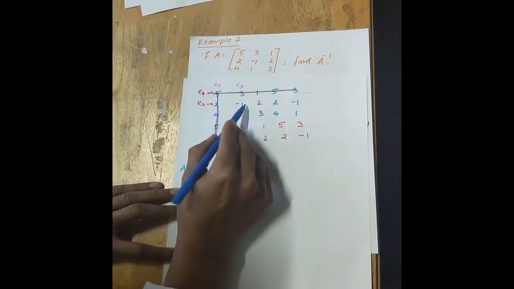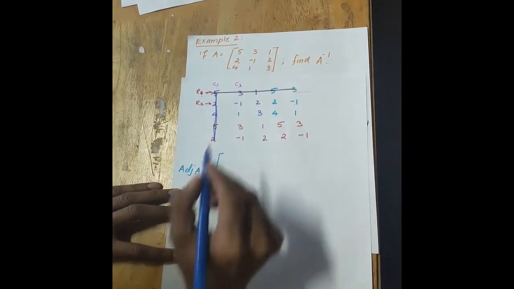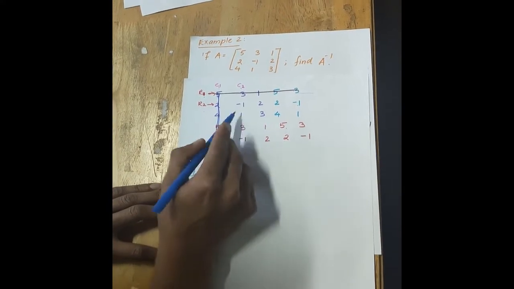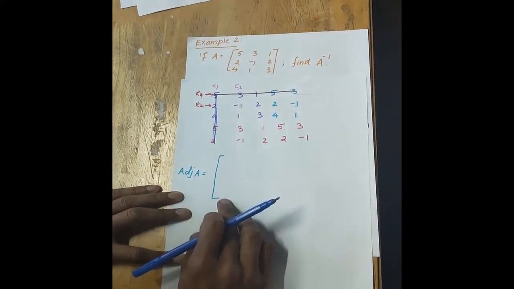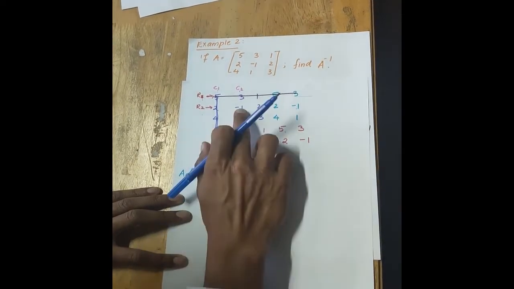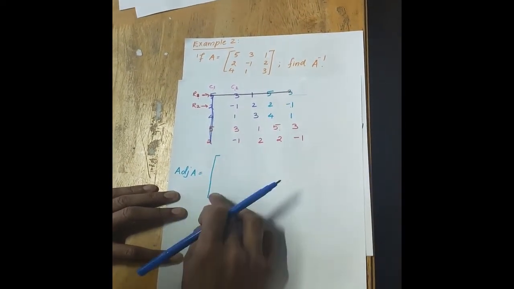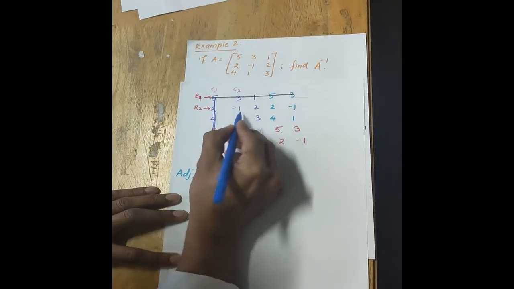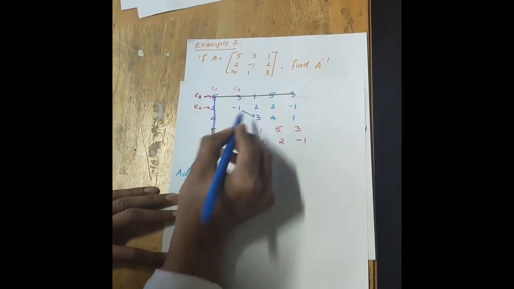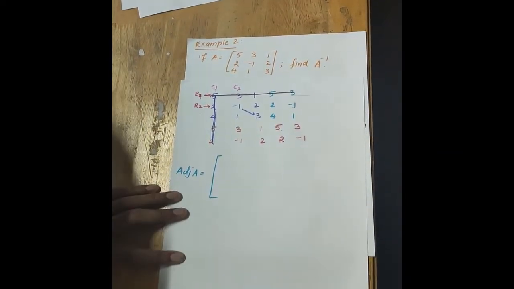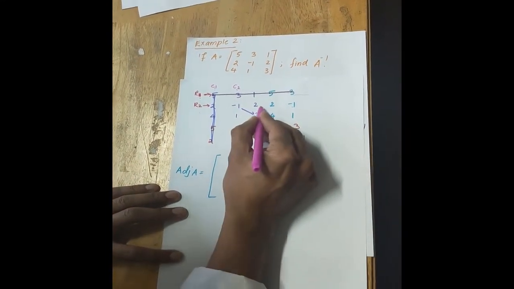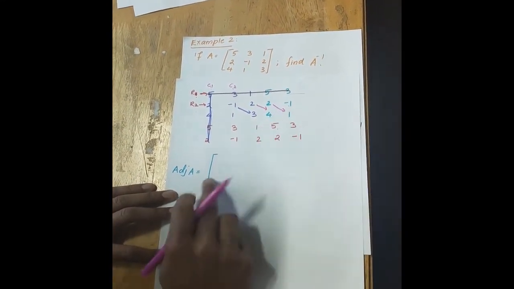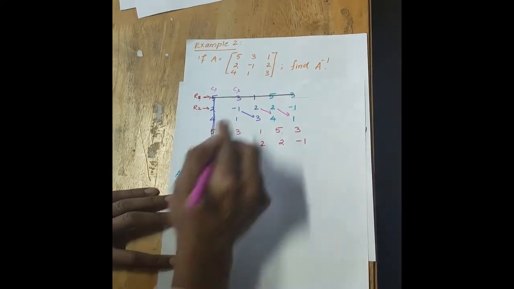So what you do now is find this value same like before, but there is a rule: if you are writing the element towards the row, you write it towards the column here. If you are multiplying this side, you write column wise here. So as of now, say I am taking this element. When I am taking this element, I am going through row wise here. So if I am going through row wise, when you write the adjoint, you write column wise here.